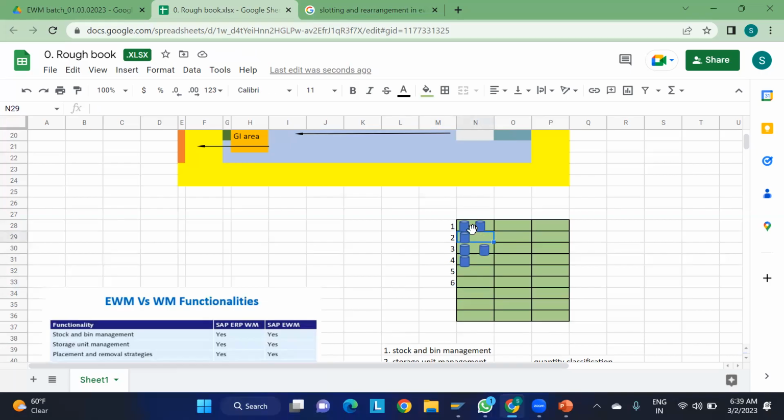In this case, what is happening? Whenever a new product is coming, it will go to the fifth bin, then sixth, then seventh, like that. If, let us consider, some sixth bin product is there, then a storage discrepancy will happen. Why will the storage discrepancy happen? The material will come, and as I said, put away rules will be there now.